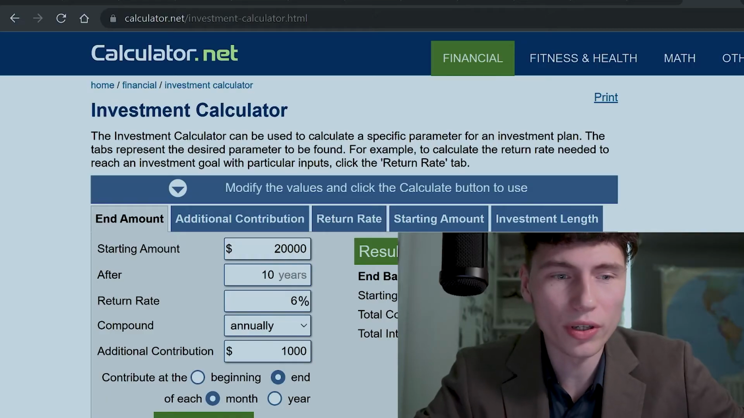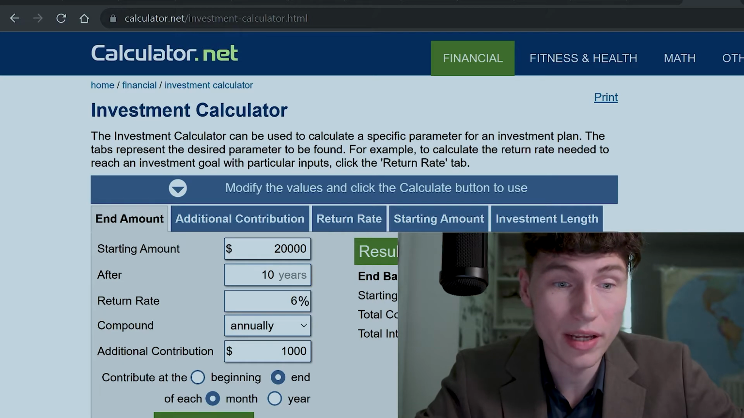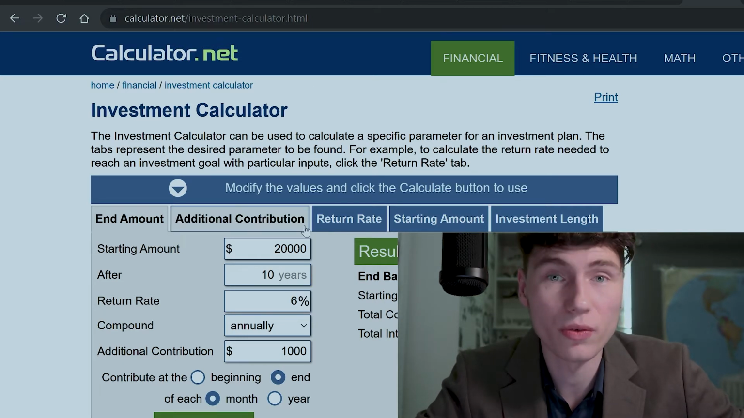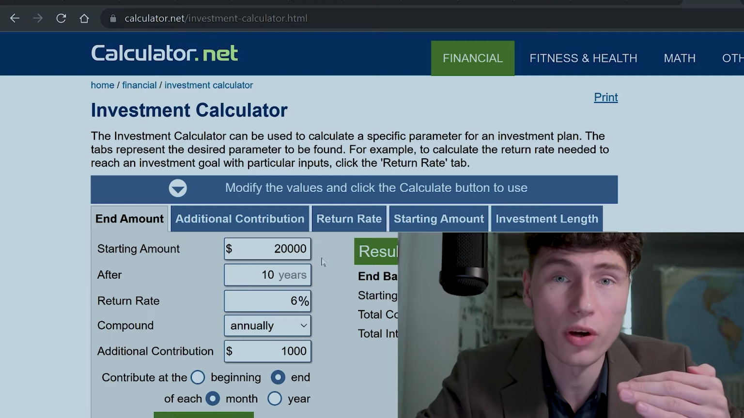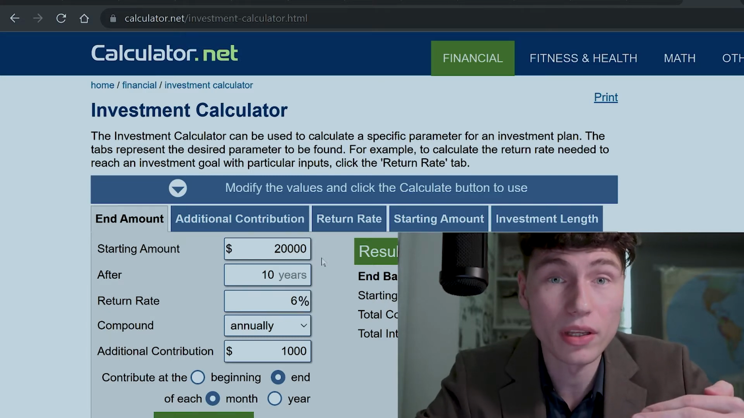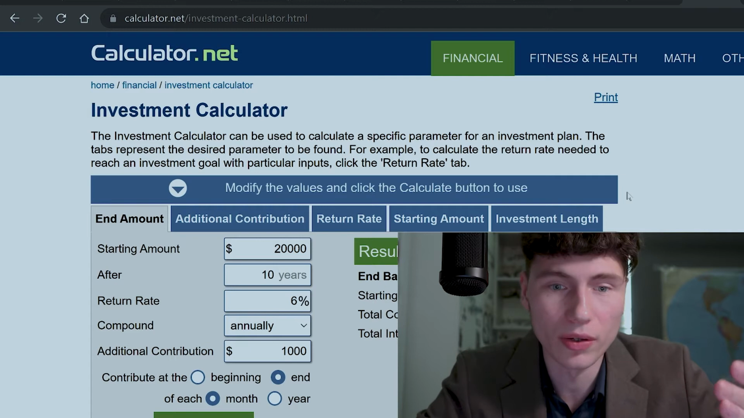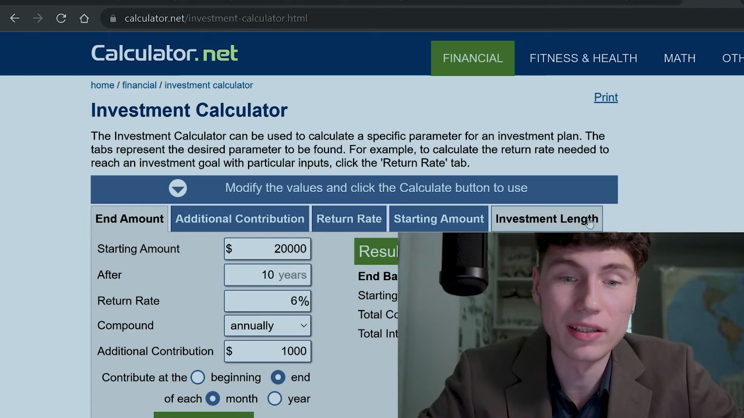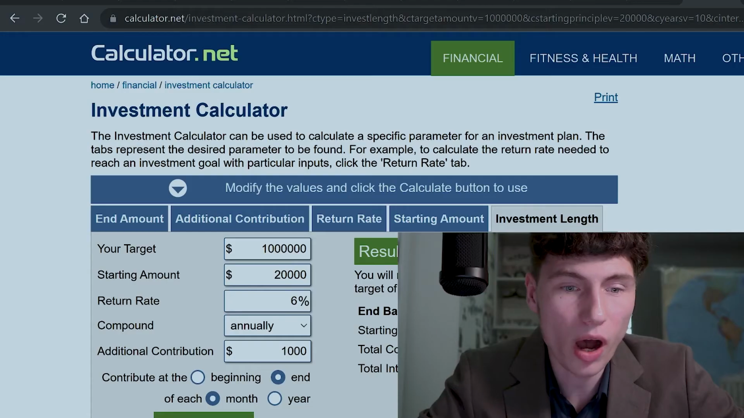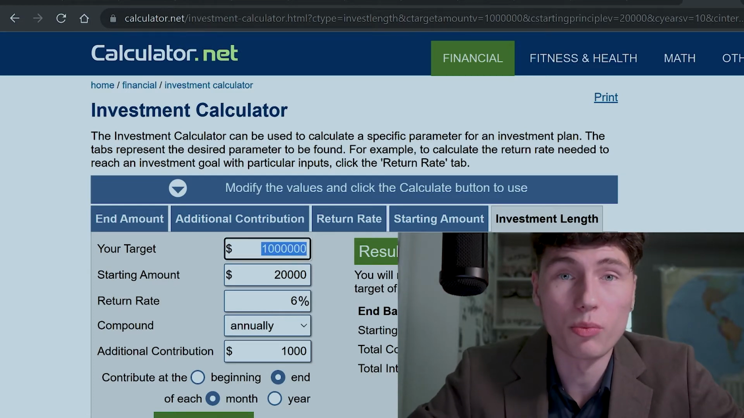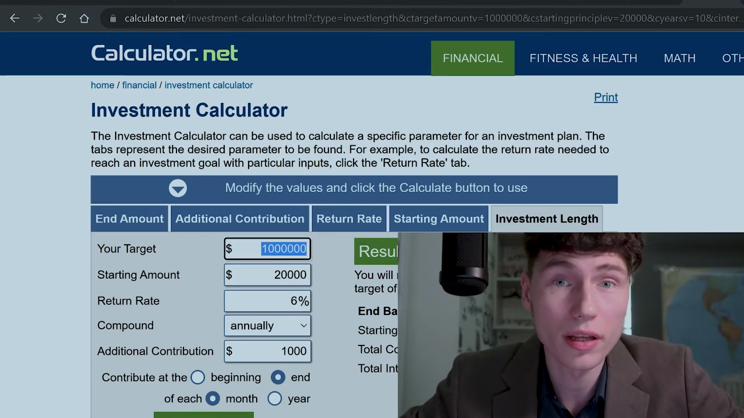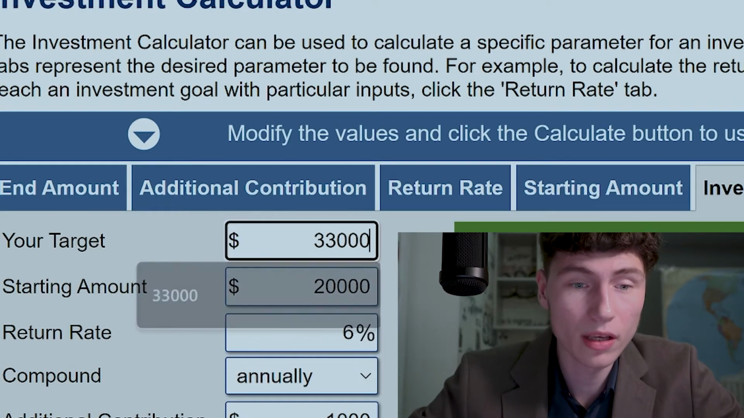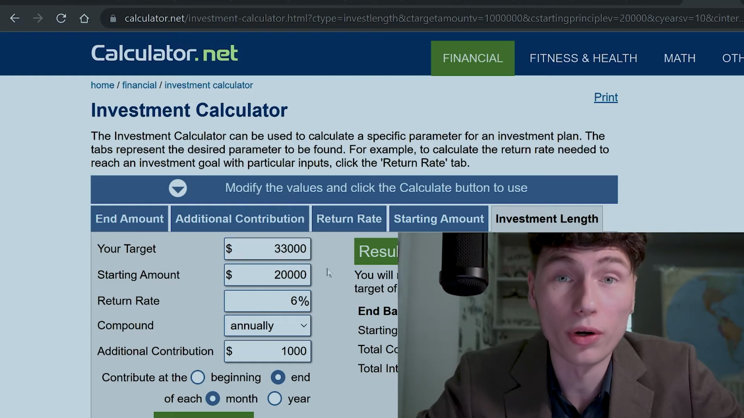So right now we're on the end amount tab, but actually we do not need that because we already know the final amount we want to reach. We said that in the previous videos, or you can check that out, or you can just see what fits for you. Instead we'll go to investment length to find out how much time we need to reach our financial goals. Our target will be, for example, from the previous video, for basic financial safety, we calculated we need $33,000. So let this be one of our targets for today.